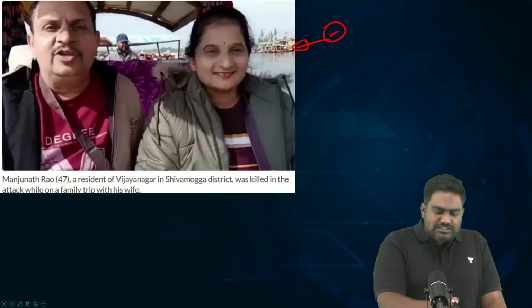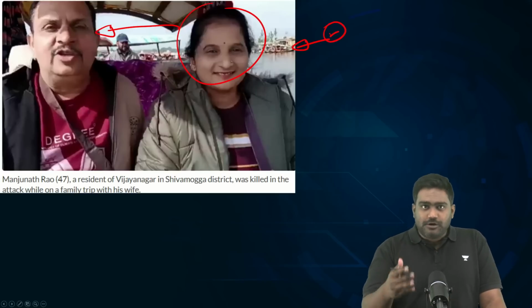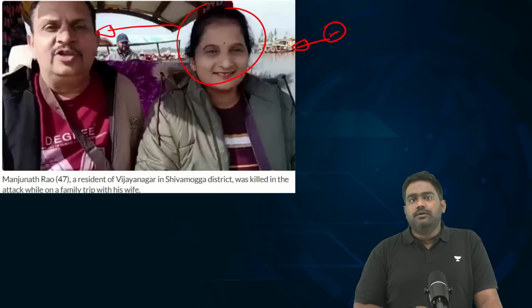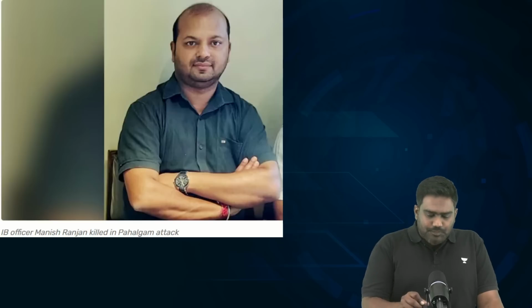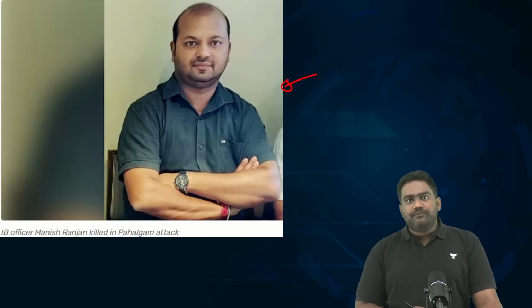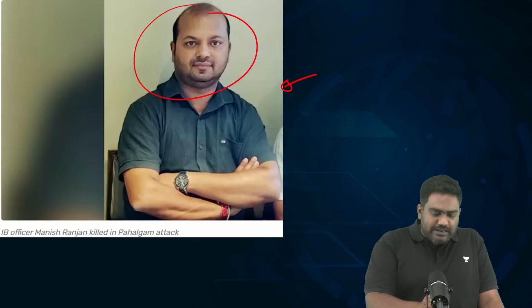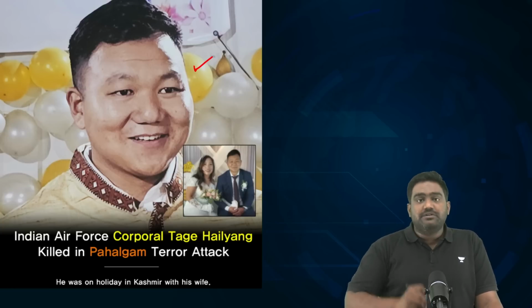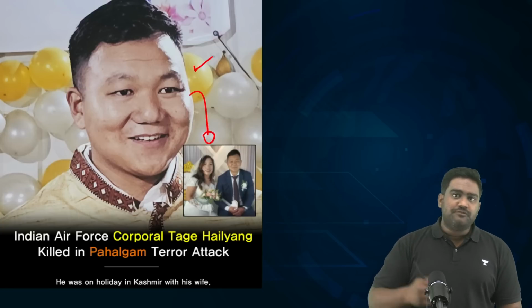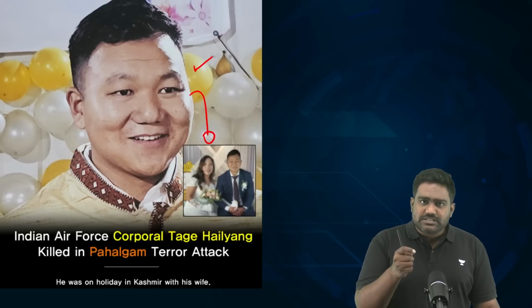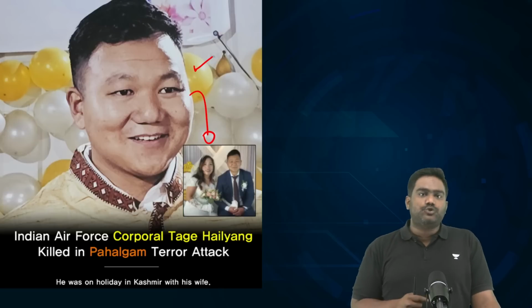The wife lost her husband right in front of her eyes, in front of their child, when he was shot at point blank range. It's a tribute to the family of this IB officer who was brutally killed by the terrorists. It's a tribute to this Indian Air Force officer who was vacationing with his wife, who was shot and killed in front of his wife. So, this is a very symbolic name that India has chosen.